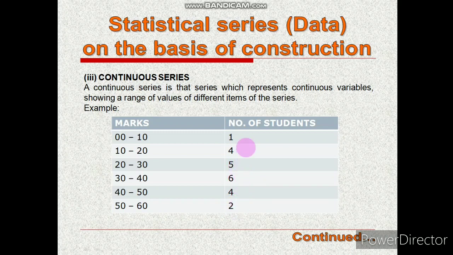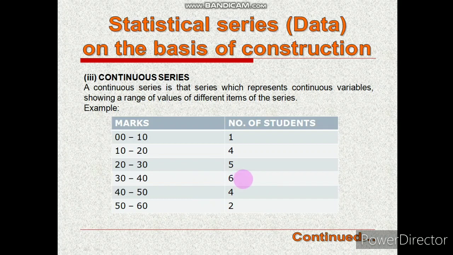So the total number of students in this part is 22, and the maximum number of students is in this 30 to 40 category. It means the students who have scored between 30 to 40 is 6 students.